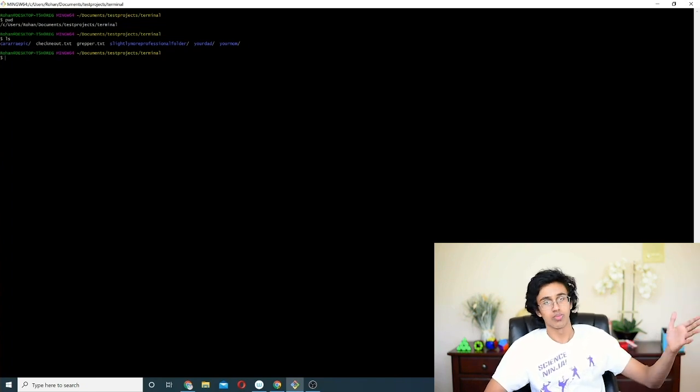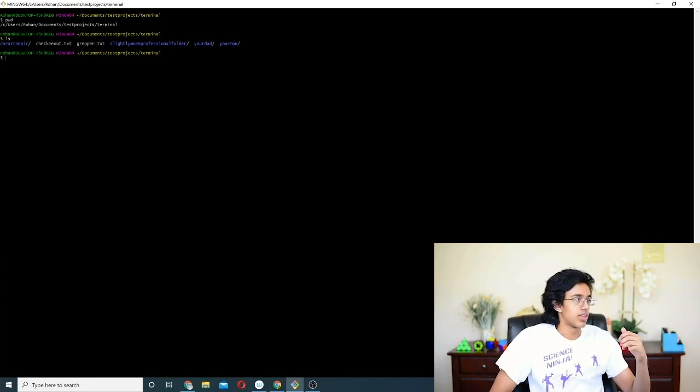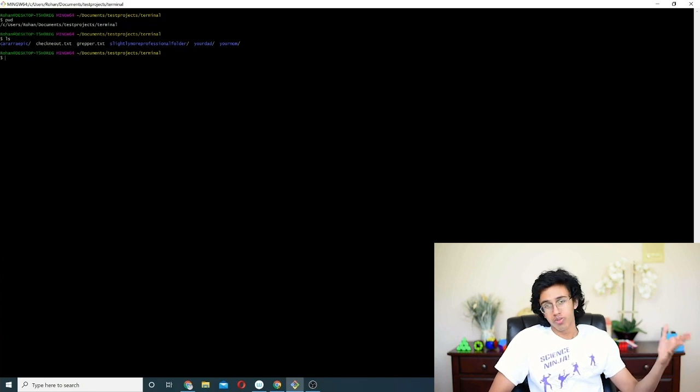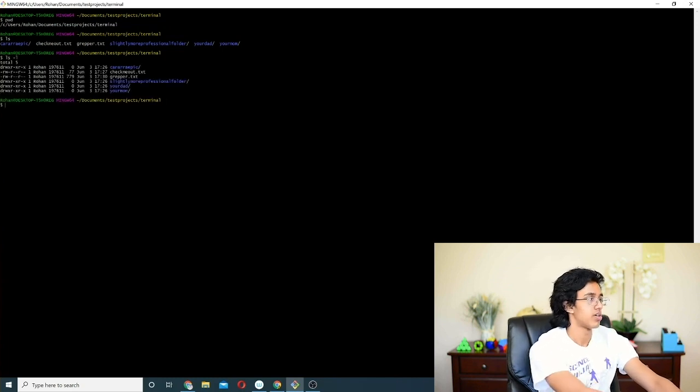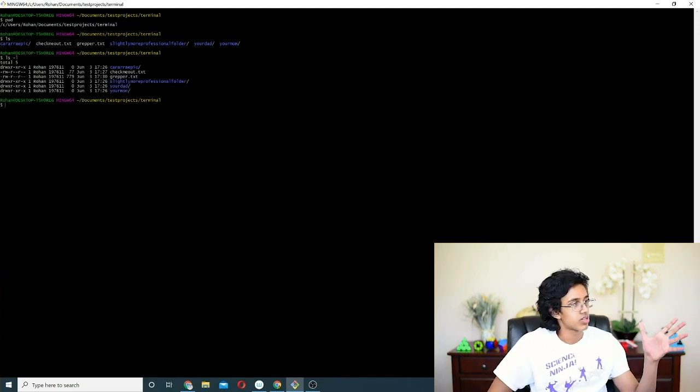You can see the blue things are directories, they're folders, and then you can see checkmeout.txt, don't worry, we'll check them out, and then grepper.txt. If you want more information on what these are, we can do ls -l. Very cool. Honestly, this stuff is not that useful, but if you want to see where it's edited, sure.